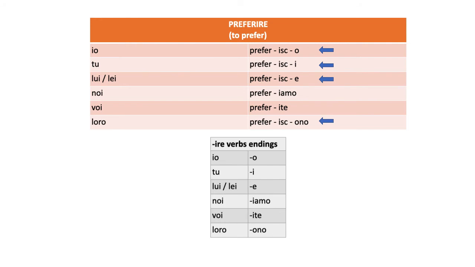So this is an isc verb, and all isc verbs are conjugated like this. You add the standard endings, but in between the stem and the ending you insert isc in four of the six conjugations, basically everywhere except for noi and voi. Okay, it's fairly easy. You just have to remember to do this with isc verbs.